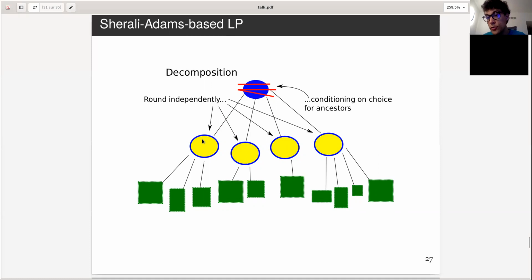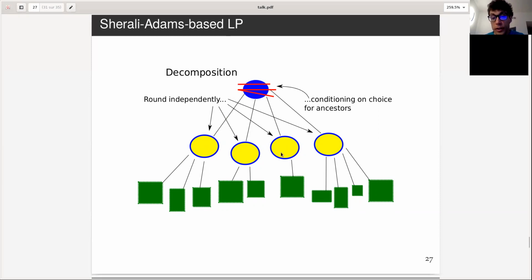or to the children, the descendants of that top root cluster, and find the edges of opt crossing at this level, at these descendants, based on conditioning on what we have chosen for the ancestor.